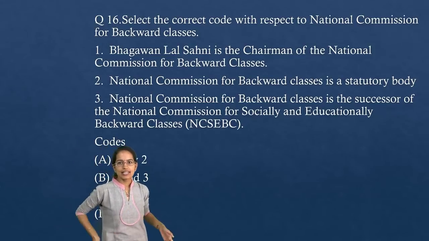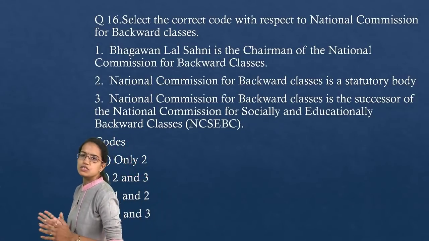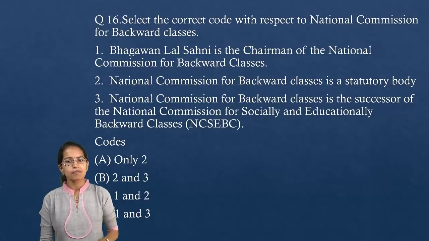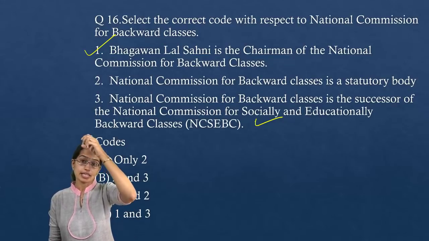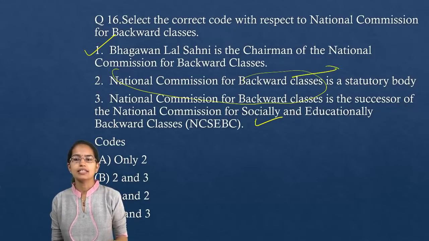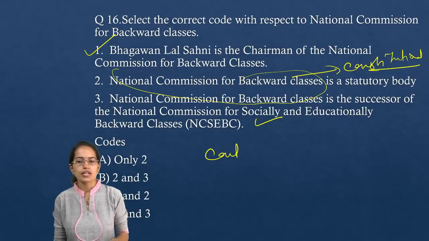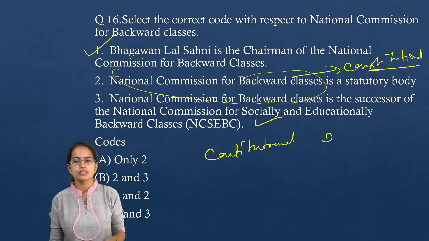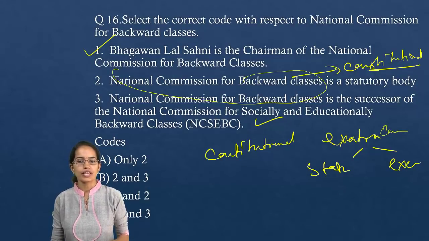Okay, so recently in March, Bhagawan Lal Sahni was appointed as the chairman of the National Commission for Backward Classes. So, that's a correct statement. The National Commission is a successor to the National Commission for the Socially and Educationally Backward Classes. That's again a correct statement. But this National Commission for Backward Classes is a constitutional body. We have already covered one lecture where we talked about what is a constitutional body versus an extra-constitutional body. Under the extra-constitutional body, you would have the statutory body and the executive body, and this National Commission for Backward Classes is a constitutional body.